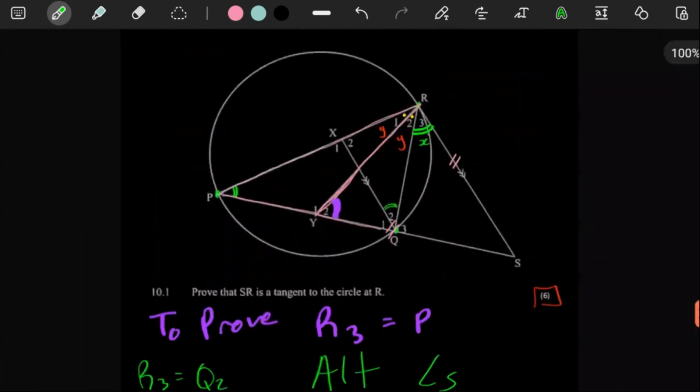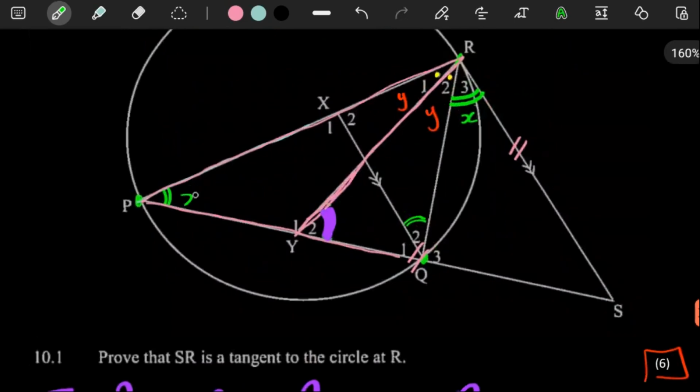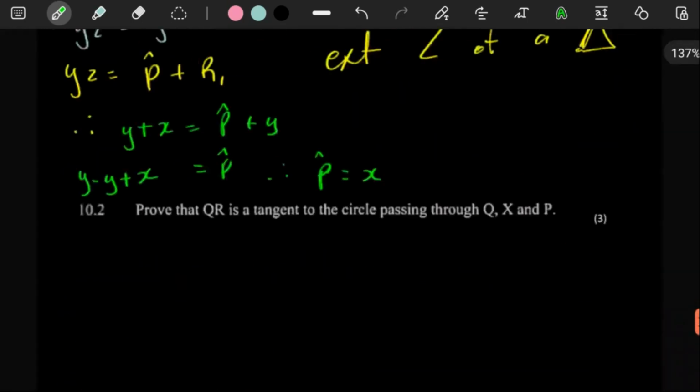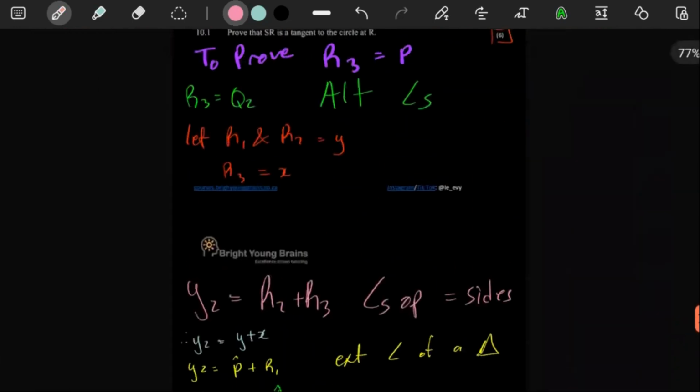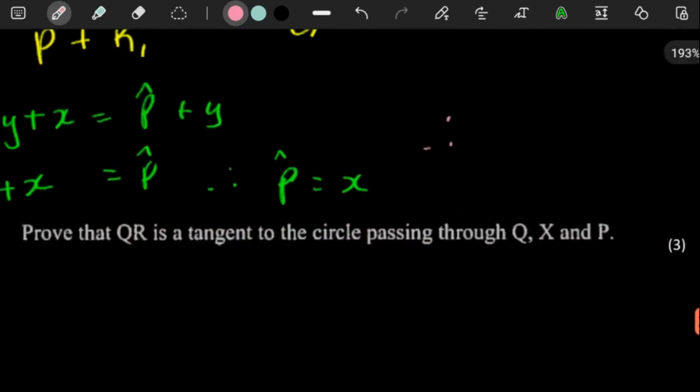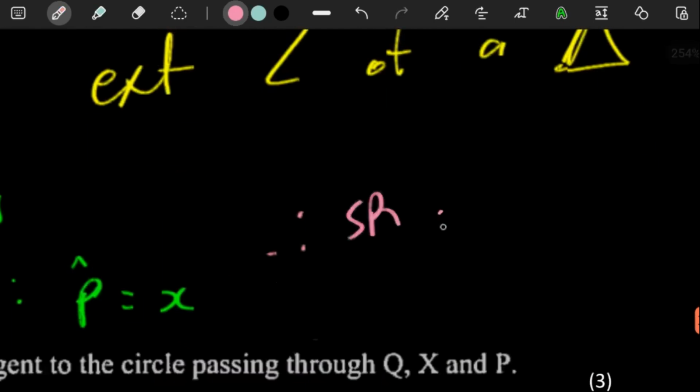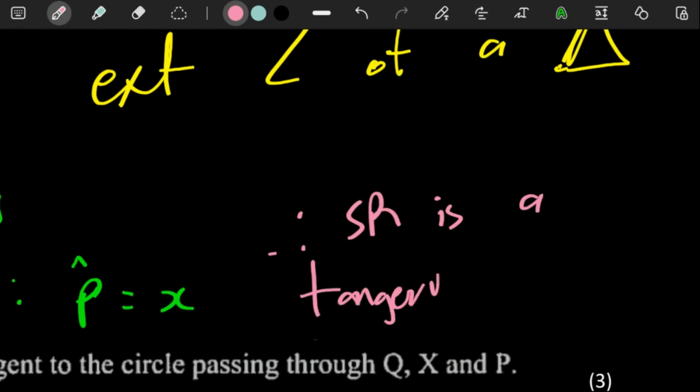So you see, as long as we have been able to show that this is equal to x and this is equal to x, it means that we have proven that we have a tangent over there. So here we can then say, therefore, SR is a tangent at R. You see, this is not like the proof of the tan-chord theorem.